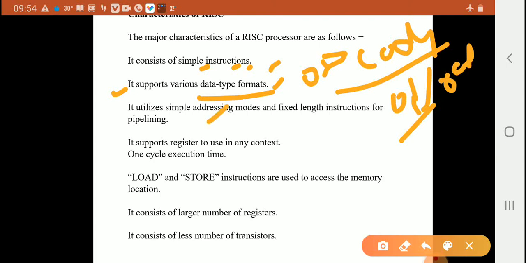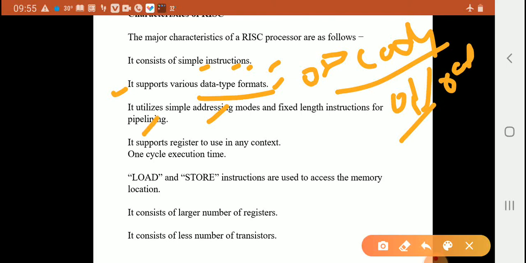In addressing mode, we have move, MVI, CMP. These are the different addressing modes. So this address is copied to another address, and it has fixed length instructions for pipelining.